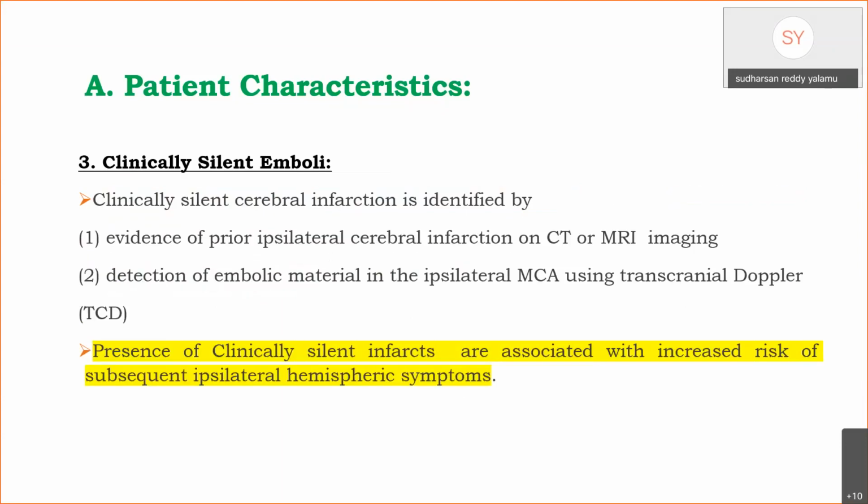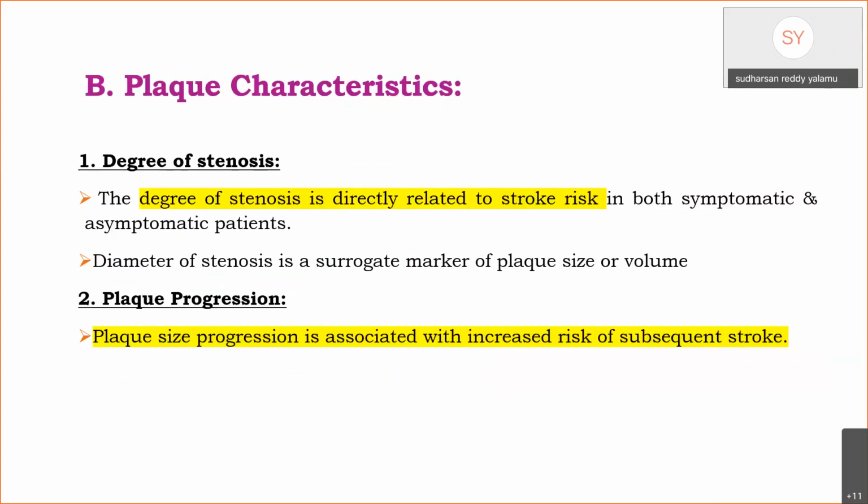Clinically silent emboli. These are identified by CT or MRI or transcranial Doppler imaging. Presence of clinically silent infarcts is associated with an increased risk of subsequent ipsilateral symptoms. Now, coming to the plaque characteristics which are at risk for stroke: degree of stenosis. Degree of stenosis is directly related to the stroke risk in both symptomatic and asymptomatic patients.